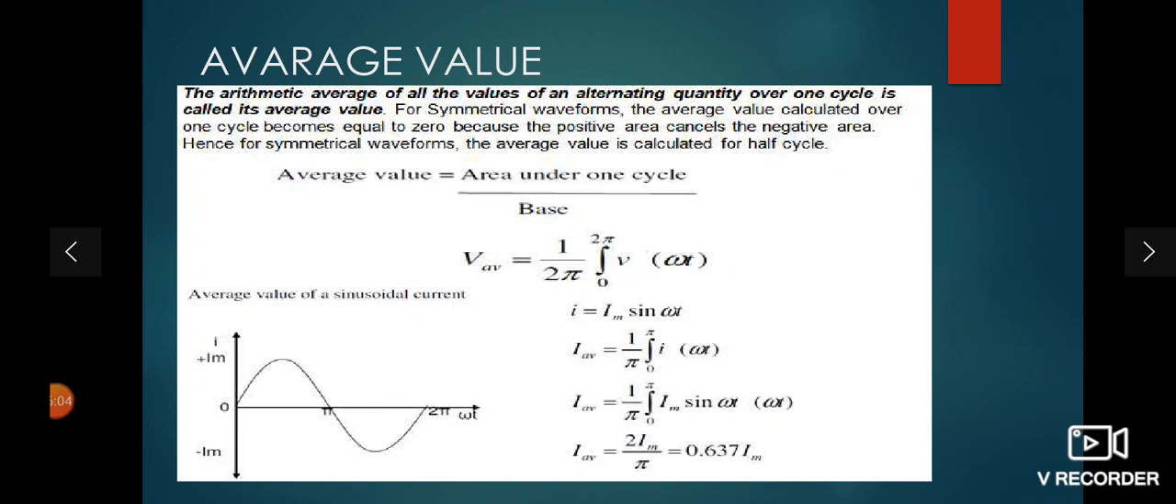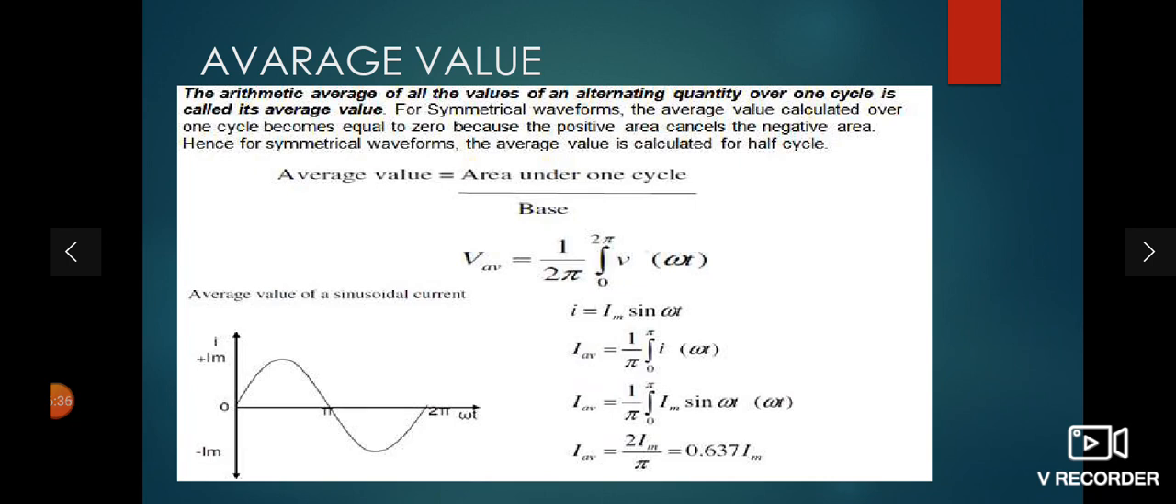Now what is I? I is the alternating current, and alternating current is given by Im sin omega t. So substitute the value of the current I, that is Im sin omega t. Now Im is a constant, so take it out of the integration. So Im by pi and the integration from 0 to pi of sin omega t. What is the integration of sin omega t? That is minus cos omega t divided by omega.